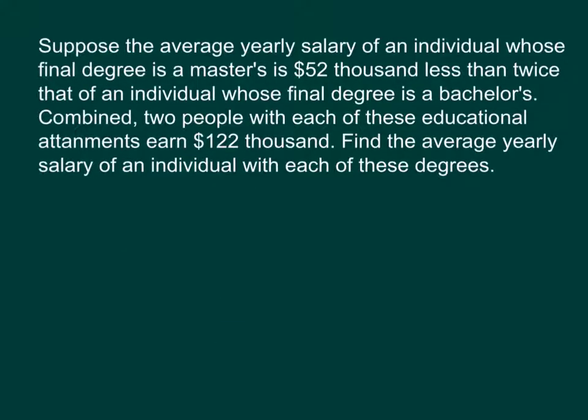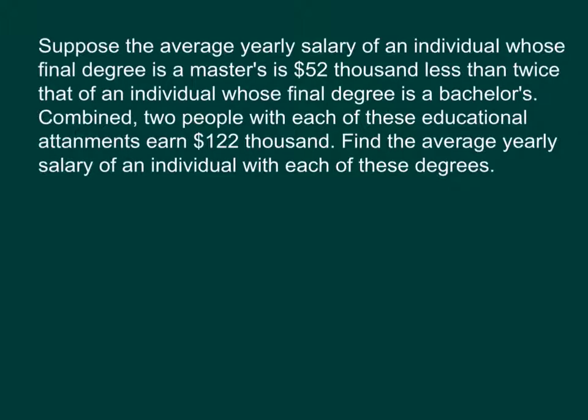Next up, suppose the average yearly salary of an individual whose final degree is a master's is $52,000 less than twice that of an individual whose final degree is a bachelor's. So if we just look at that first sentence, actually let's read the second one. Combined, two people with each of these educational attainments earn $122,000. Find the average yearly salary of an individual with each of these degrees.